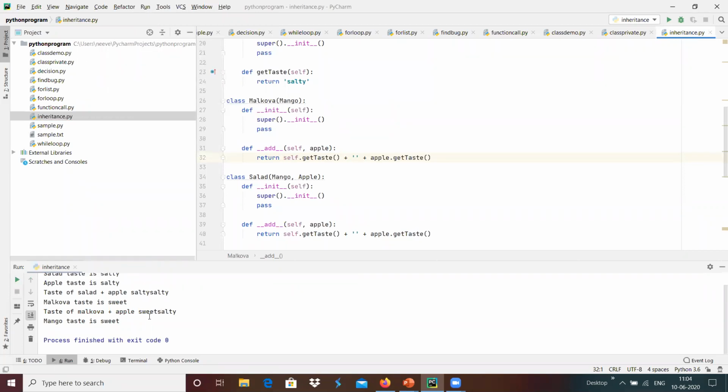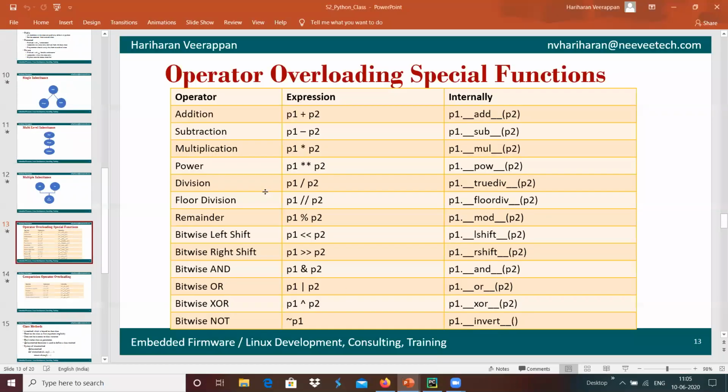This basically means adding two objects is adding two tastes over here. Something like adding two student objects can be adding two marks, adding two colleges can be adding student counts. We can implement operator overloading accordingly. Similar to this addition, multiple things can be done.